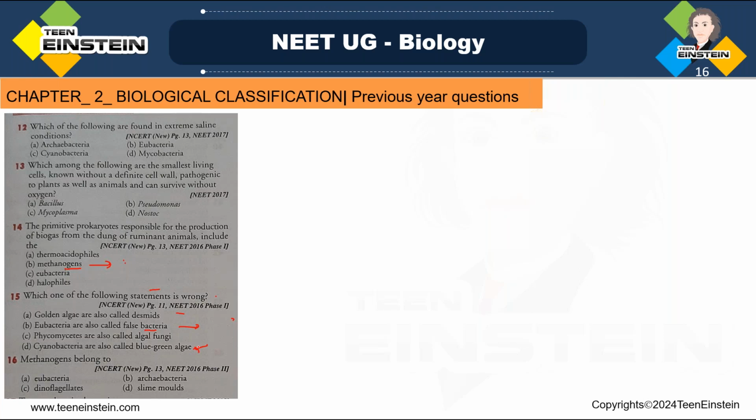Methanogens belong to, here options are: eubacteria, dinoflagellates, archaebacteria, slime mold. So here four options are there. So you should know what methanogens are, and you should know about all these four options. Methanogens belong to archaebacteria. So option B is the correct one. Methanogens belong to archaebacteria, and that contains three major classes of primitive bacteria: methanogens, halophilic, and thermoacidophilic bacteria. Right?